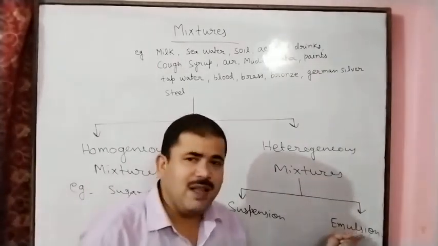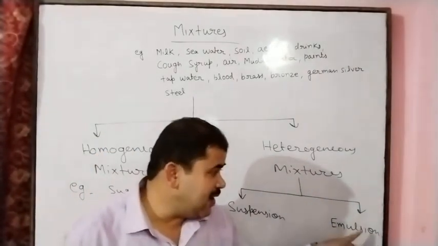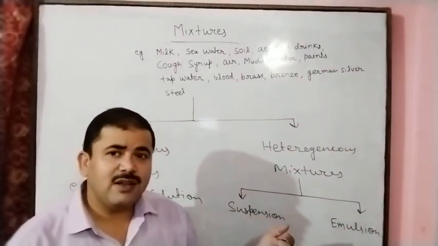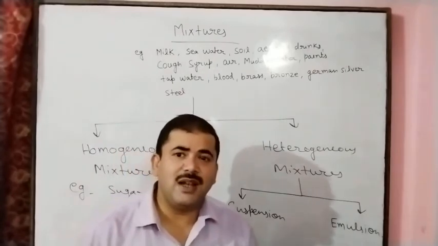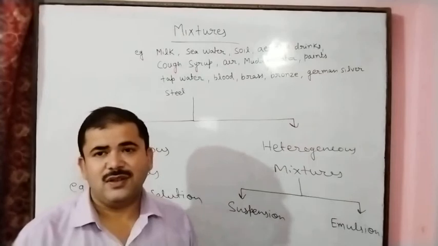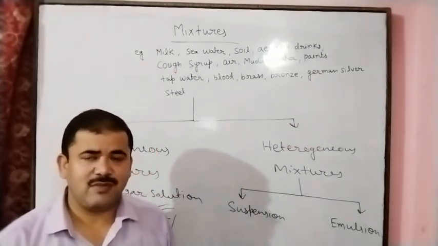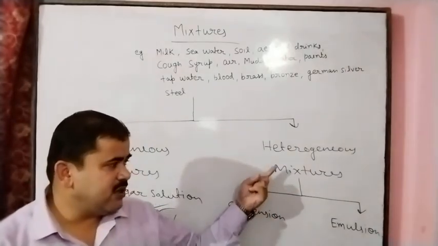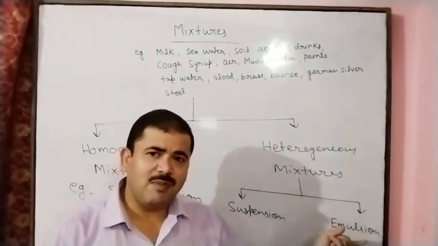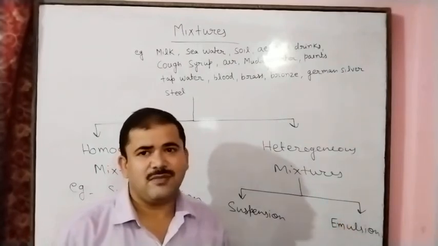And after this, emulsion. This is also a heterogeneous mixture, and the best example of emulsion we can say is milk. Milk is a heterogeneous mixture. Paint is also an example of heterogeneous mixture. So milk and paints are examples of heterogeneous mixture, and these are categorized as emulsion.